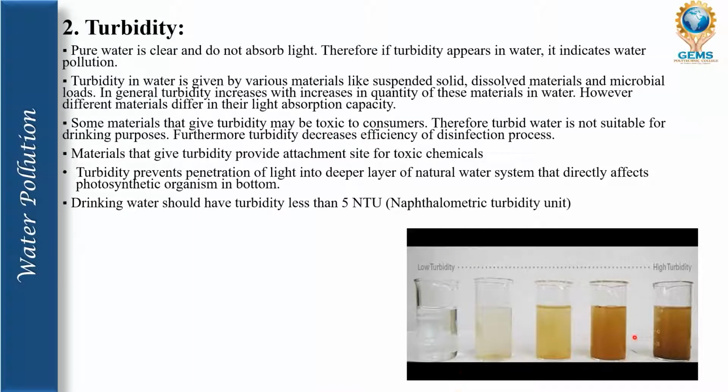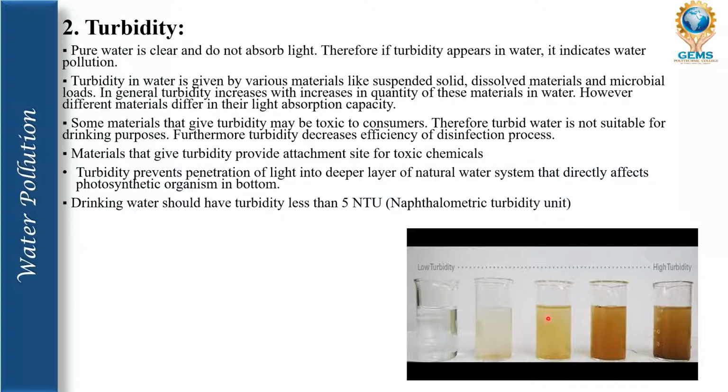So the color change that is happening, right? See, when sunlight passes to this, it will not absorb, but when it goes to this, the sunlight can easily pass through it and it can absorb. This water can absorb the sunlight. Therefore turbid water is not suitable for drinking purposes. That means it might contain some bacteria, germs, all those things. If we consume it, obviously we will face diarrhea or stomach upset, some kind of disease.